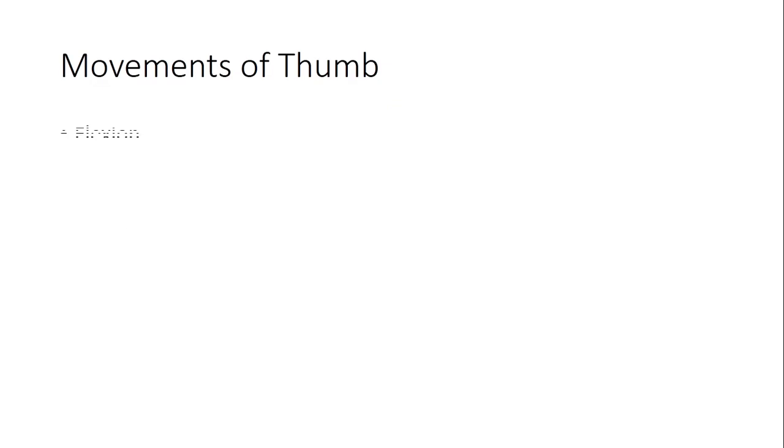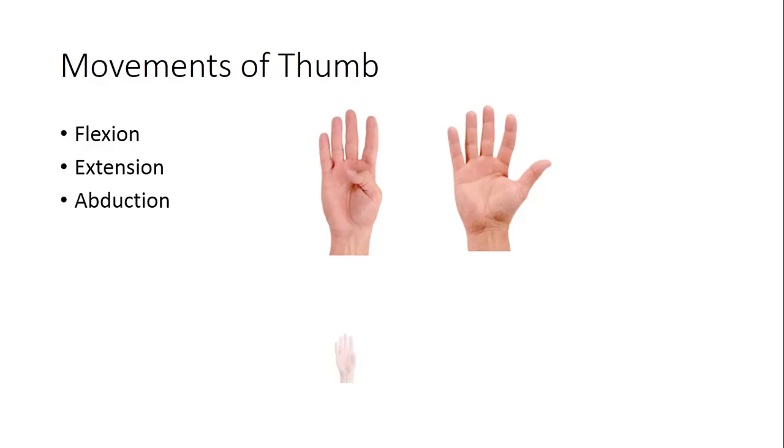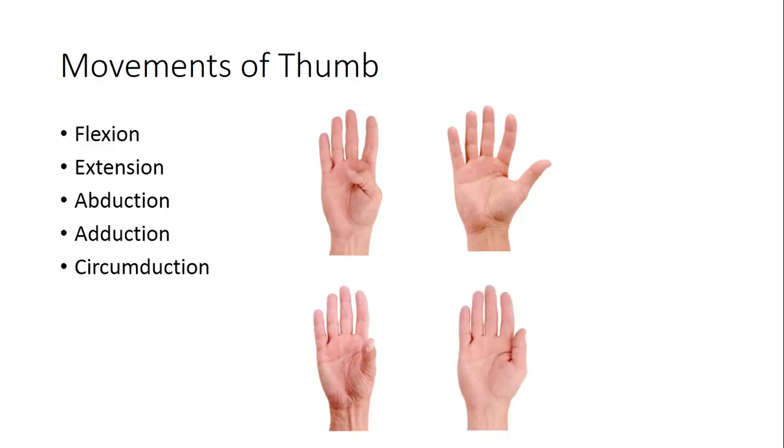The movements of thumb, so there are some differences in the thumb movement. You must remember what is flexion of thumb. So this is the photograph showing flexion, extension. This is the photograph showing extension. Abduction, this is the photograph showing abduction, where the thumb is perpendicular to the palm. Adduction, this is the photograph showing adduction. Circumduction, all the movements of thumb, means rotation of thumb, is circumduction. Then opposition, counting of fingers by thumb is opposition.